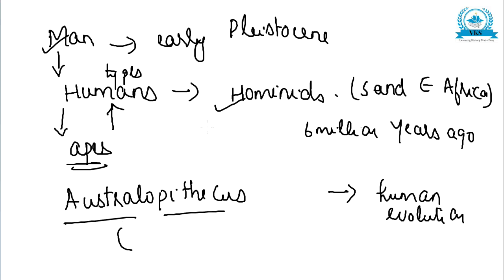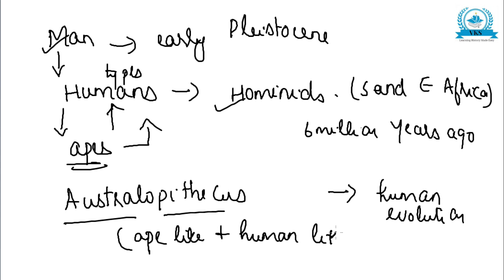Hominids were much similar to apes, but Australopithecus had both ape-like and human-like characteristics, and that is why its birth was considered a very momentous step in the evolution of the human line.